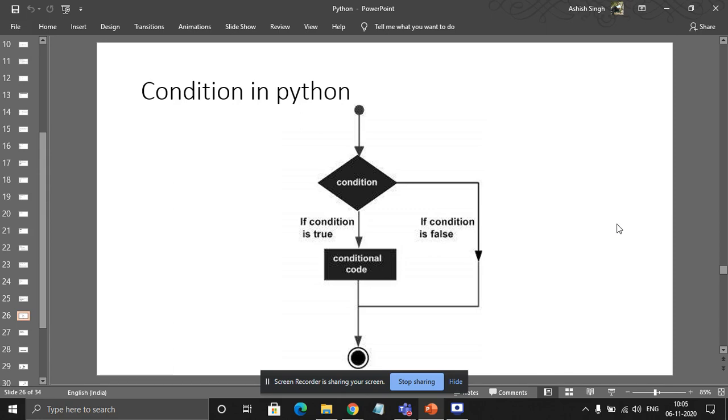The condition you are seeing here is the expression. What you are going to check is whether a is greater than 5 or not. Then there are two outcomes: either a can be greater than 5 or it cannot be greater than 5. It means the outcome can be true or can be false. Understood? Any problem?